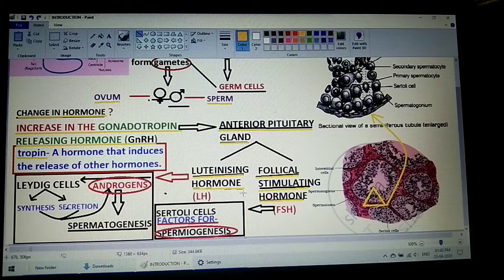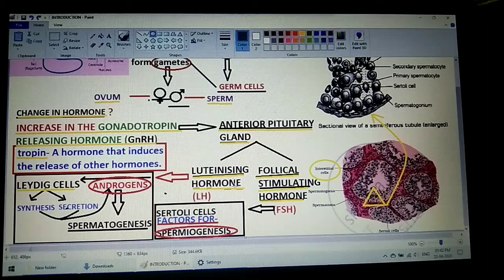Basically, let us come back to where we were. We were on the luteinizing hormone. Luteinizing hormone, students, then does what? It acts upon the Leydig cells. Now what are these Leydig cells, students? Leydig cells are, as you all know, also called the interstitial cells. Have a look at the right corner, students, interstitial cells. These interstitial cells are present in the spaces between the seminiferous tubules. You all must know the structure of it. So these interstitial cells are what we are talking about.